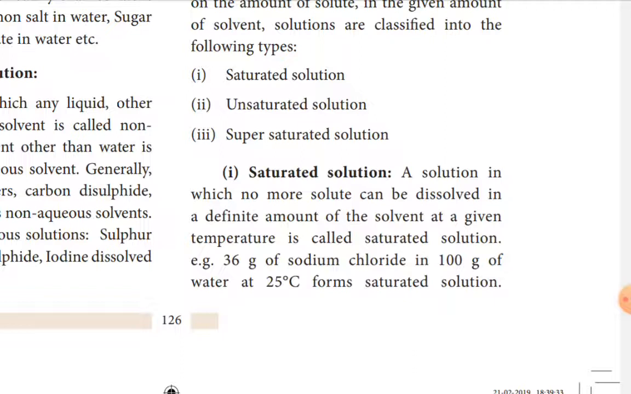If you add 1 more gram of salt in 100 gram of water at 25 degrees, that 1 gram will not dissolve. So the maximum solubility is 36 gram. This is called a saturated solution.